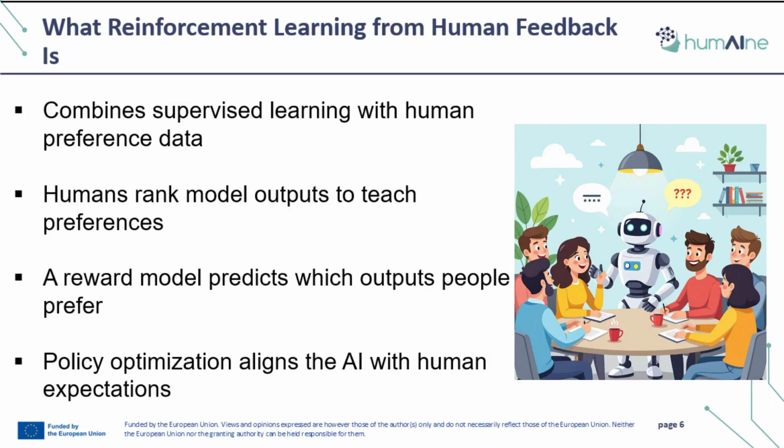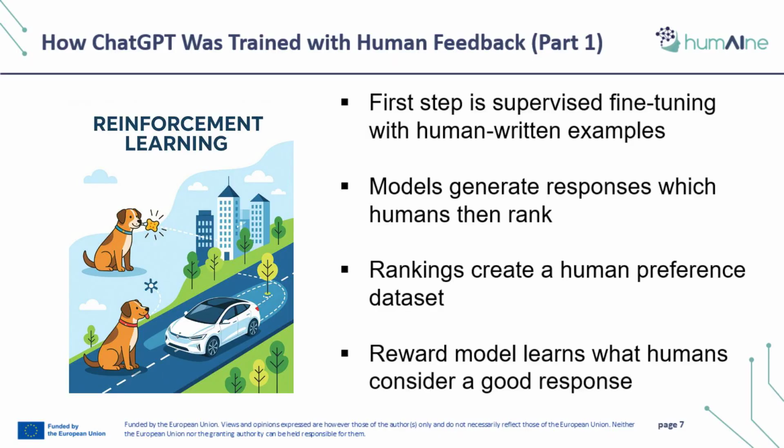Reinforcement learning from human feedback, often called RLHF, blends supervised learning with human preference modeling. To begin, humans review different outputs from the AI and rank them from best to worst. These rankings are used to train a separate reward model that learns to predict what humans would choose. The AI model then uses reinforcement learning to improve its responses according to this reward model. This process steers the system toward answers that are not only correct, but also helpful, polite, safe, and aligned with human preferences.